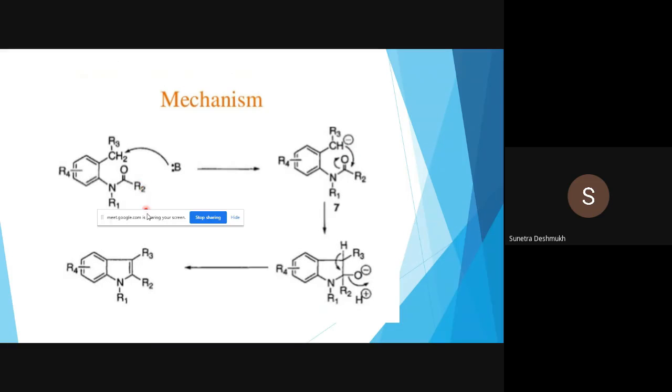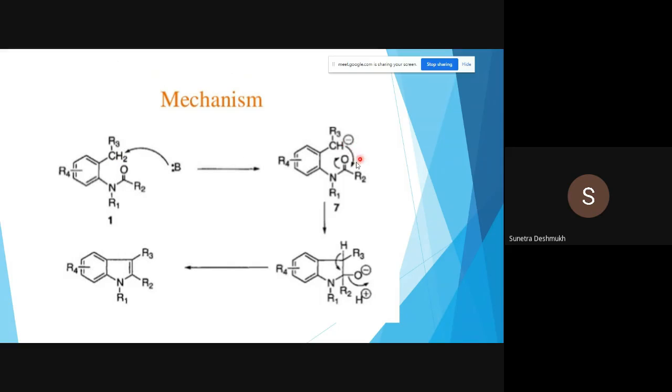So here is the N-acylated ortho-alkylated aniline. In presence of strong base, the strong base abstracts a proton. This is the active site now, because nitrogen doesn't possess any hydrogen atom, so only this active site CH2. So the base abstracts a proton from the ortho-alkyl group CH2, generating a carbanion.